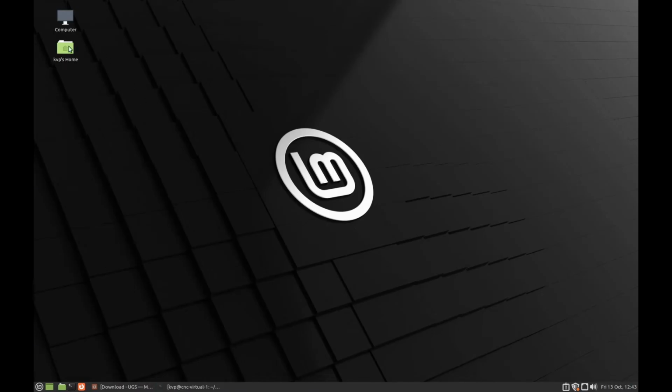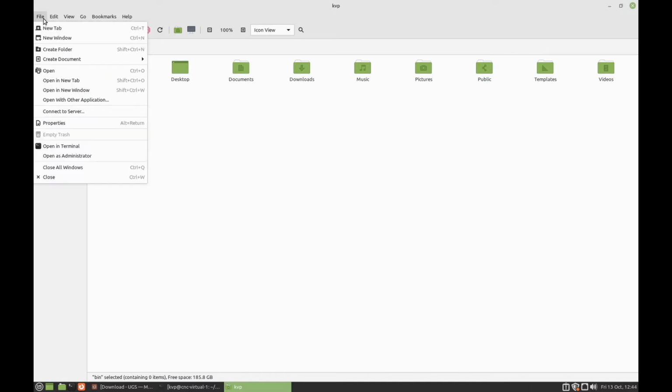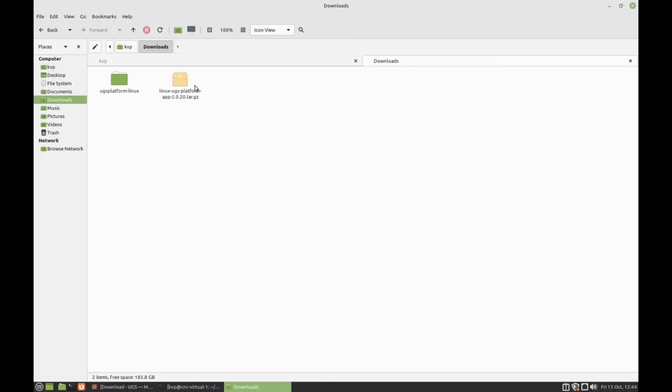And I'm going to open up the file browser, and I'm going to create a directory under my home folder called bin, and I'm going to open up another tab here, and I'm going to go into the downloads folder, and over here I'm going to go into the bin folder, and I'm just going to drag that up onto the other tab and we can see that UGS Platform Linux is now in my bin folder.